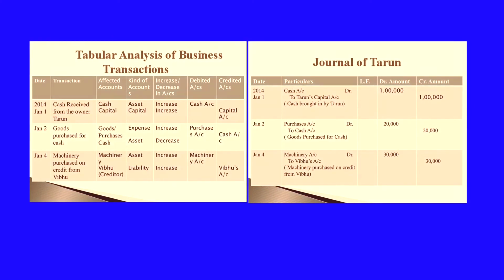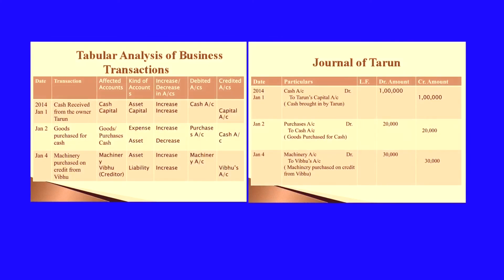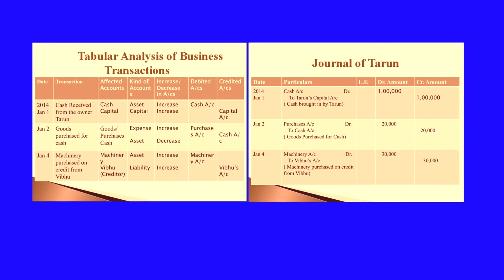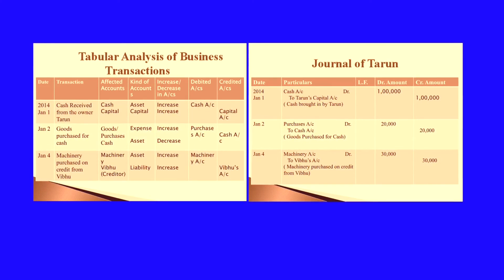And when you move to the January 4th transaction, machinery purchased on credit from Vibhu. Vibhu is the creditor. We didn't pay the money on that particular date. We will make the payment on a future date. So, this is a credit transaction. So, the creditor's name should be included. So, machinery and Vibhu are the two affected accounts. Machinery will come under asset account and Vibhu being a creditor, that will be a liability for the business.